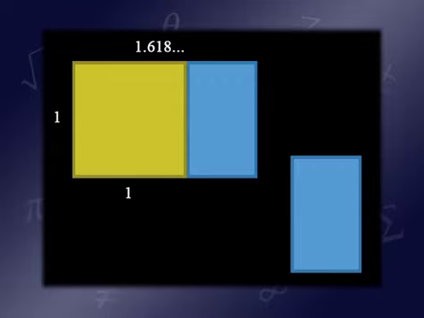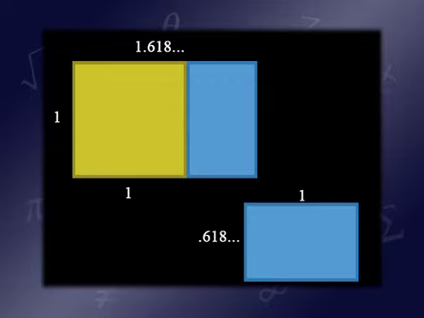Take that rectangle, now let's turn it 90 degrees. So now it has height 0.618 and a length of 1. And what you have is a rectangle that's completely similar to the first rectangle. So the ratio of 1.618 over 1 is exactly the same as the ratio of 1 over 0.618.